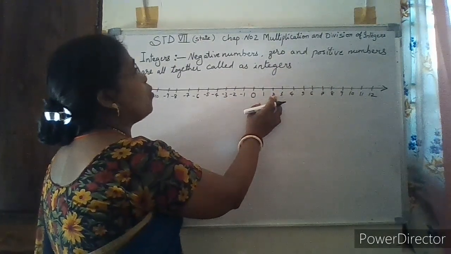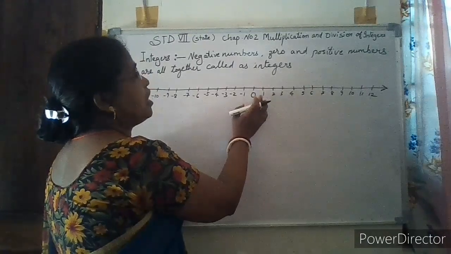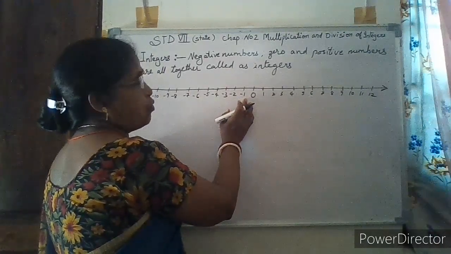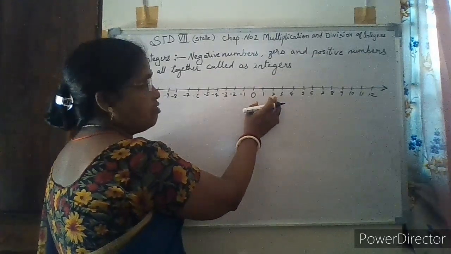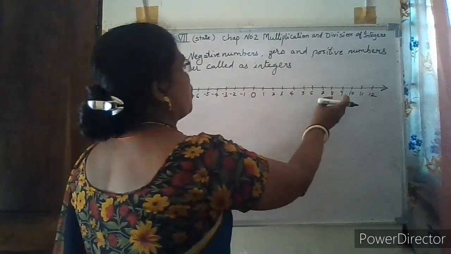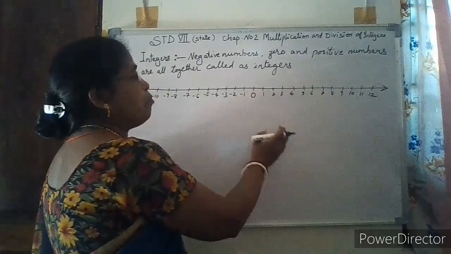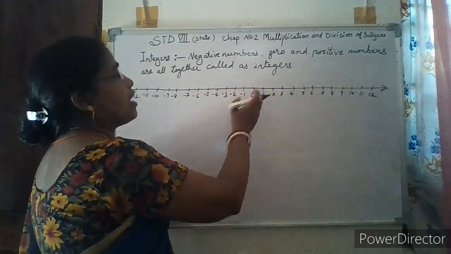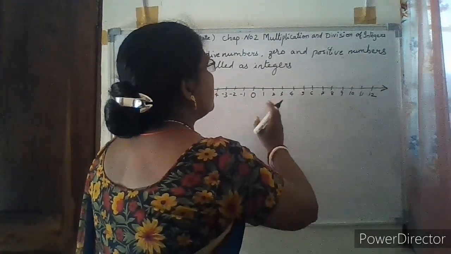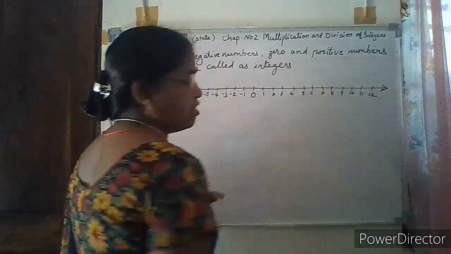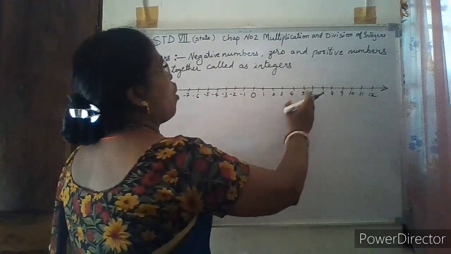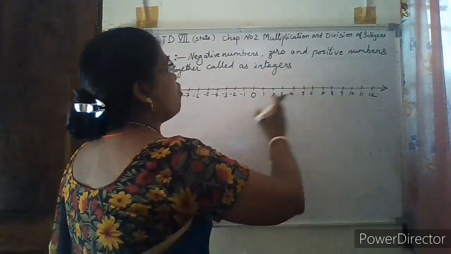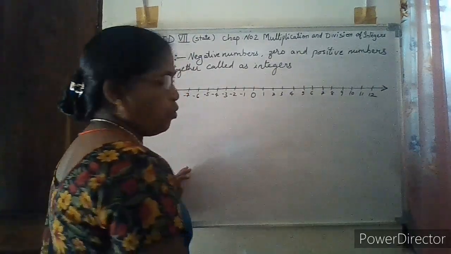When I take 2, 2 is greater than 1 and 0 also, but 0 and 1 are smaller than 2. And so on. That means when we move towards the right of the number line, the numbers go on increasing. The positive numbers go on increasing as we move towards the right of 0.